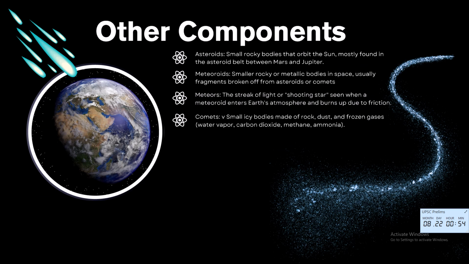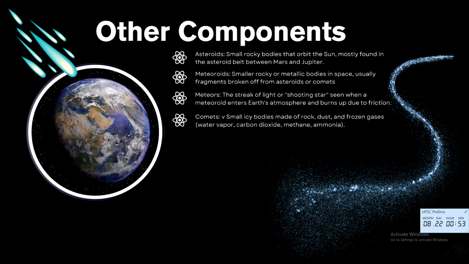Now let's look into some other components. Asteroids, rocky remnants mostly found between Mars and Jupiter. They range from meters to hundreds of kilometers in diameter, have irregular shapes, sometimes have small moons as well, and are leftover building blocks from the solar system's formation. Meteoroids are small fragments, usually from asteroids or comets. Meteors are the streak of light seen as meteoroids burn up entering the atmosphere. We can call it the shooting star which we see in the night sky.